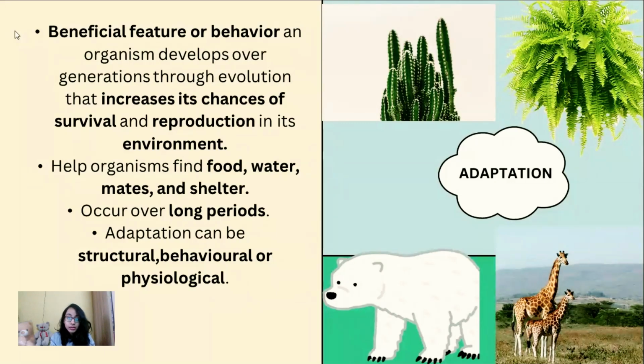Examples: the thorns in the cactus plant help it to survive in drought conditions. The thick fur that we see in polar bears helps them to survive in very cold situations. The long necks of giraffes are also an example of adaptation. The pine trees that we see in the hills are also an example of adaptation.